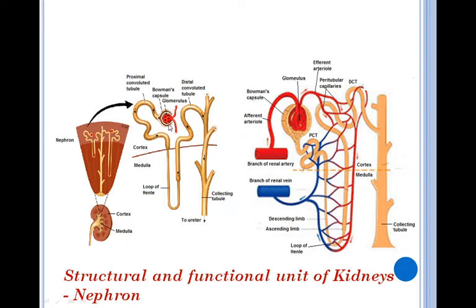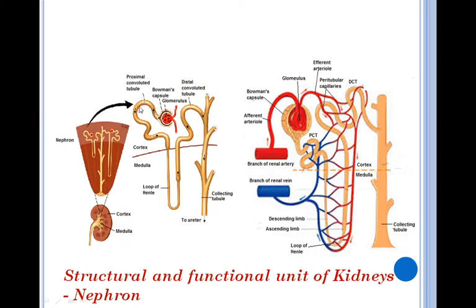Let's see once again. Nephron consists of Bowman's capsule, in which a cluster of capillaries called glomerulus is present, which is formed by afferent arteriole and efferent arteriole. Below this Bowman's capsule, the renal tubular part of nephron is present.